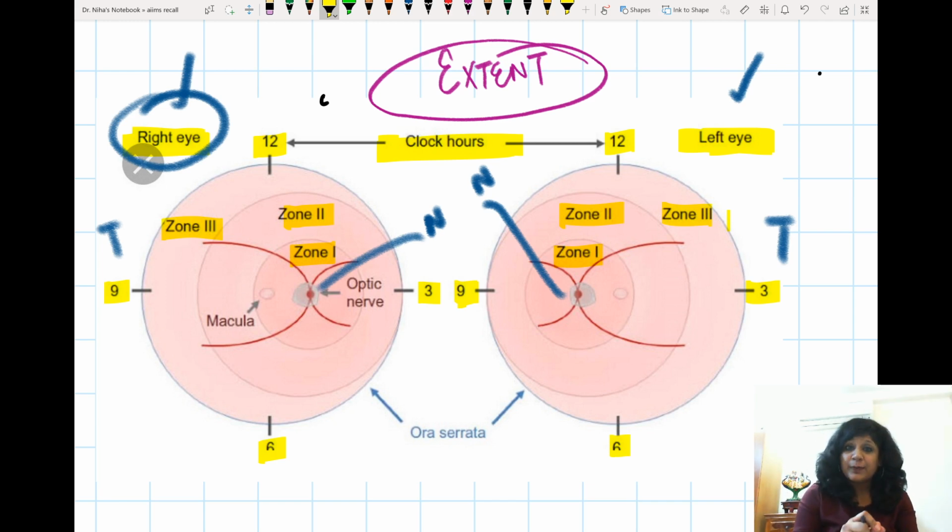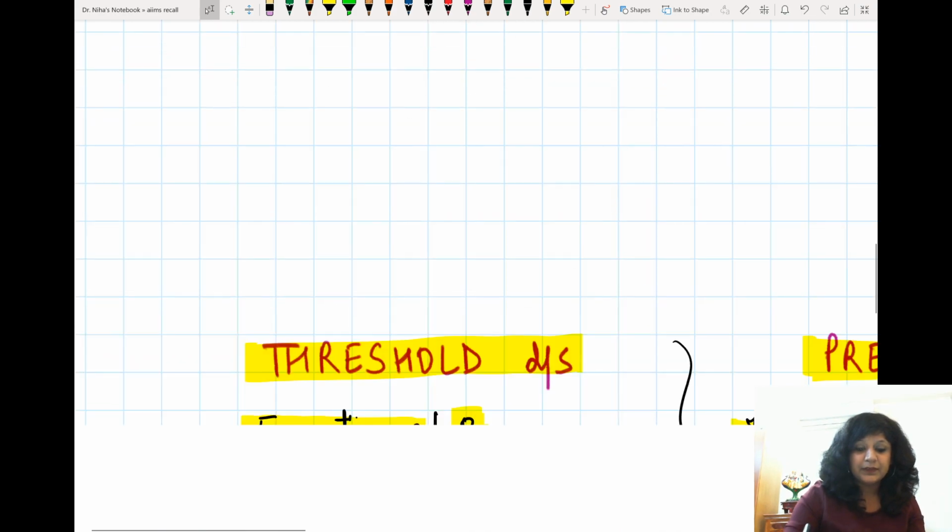So what is ROP? What are the risk factors? What is the range of the development of the nasal vasculature? How much amount of oxygen can be deleterious and cause ROP? Then we have also seen what are the stages, what are the zones, as well as what is the extent. Now let's come to